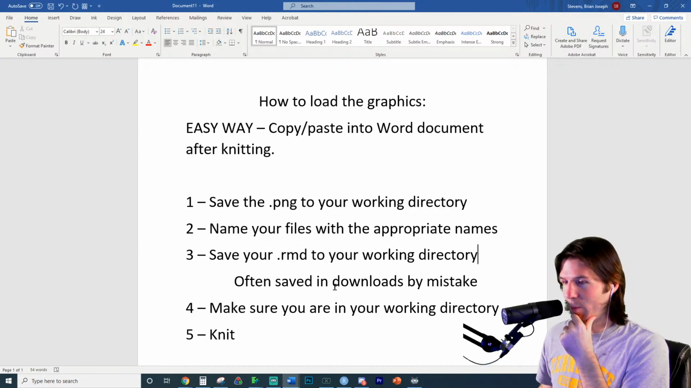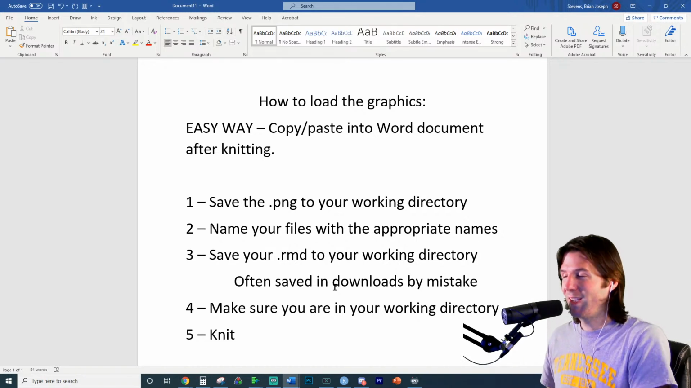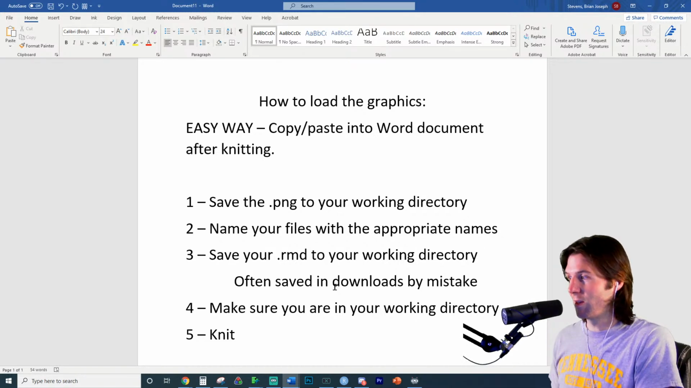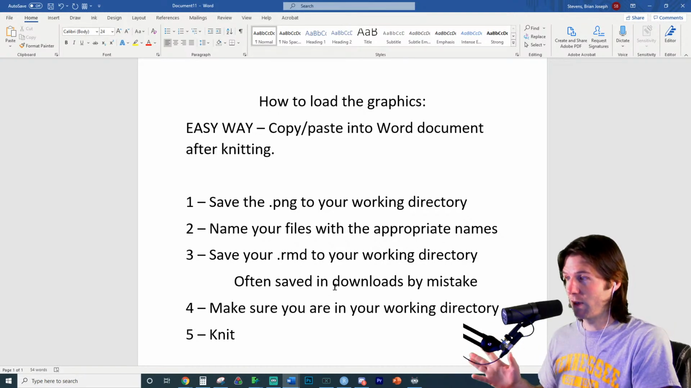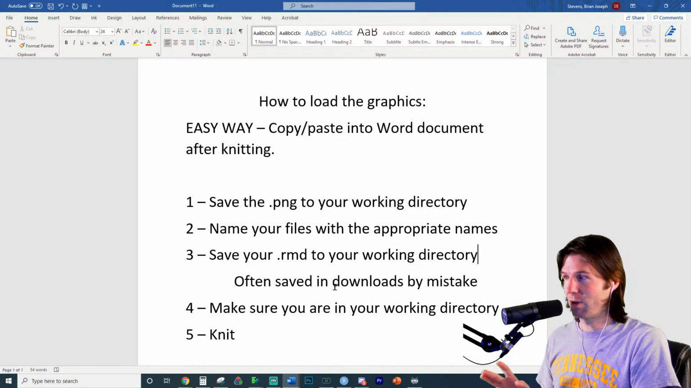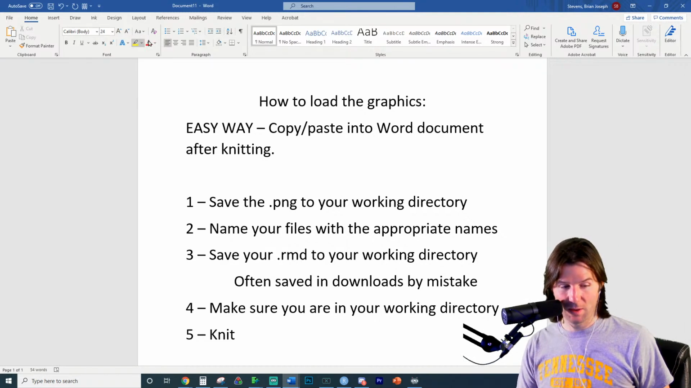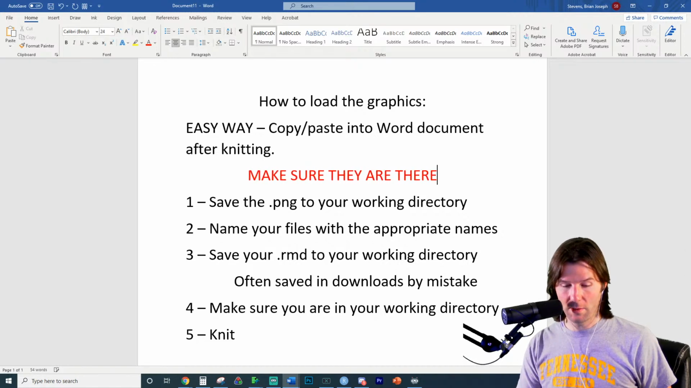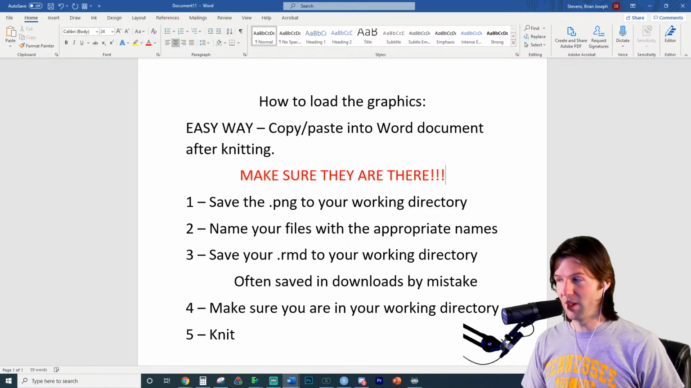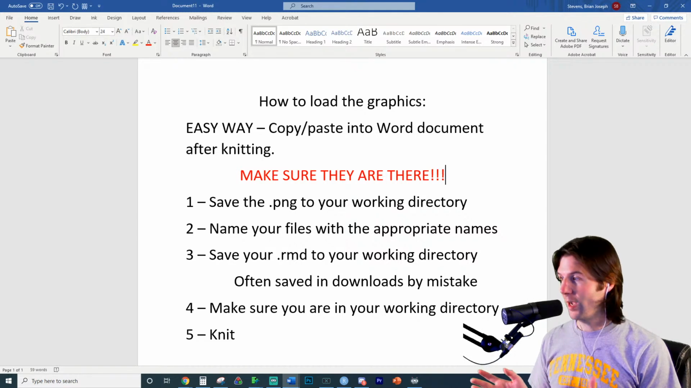We will finish up right here. Once you knit it, just take a look. And if it's not in there, just go to your pictures and just drop them in there. Just make sure you look after knitting, make sure they're there. Let's put a thing right here: make sure they are there. A lot of people will forget to put them in there. So make sure they are there.